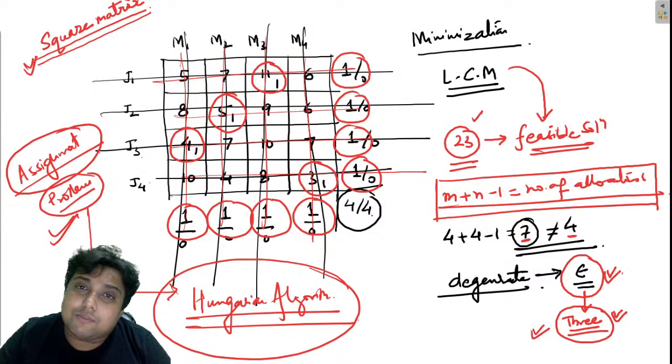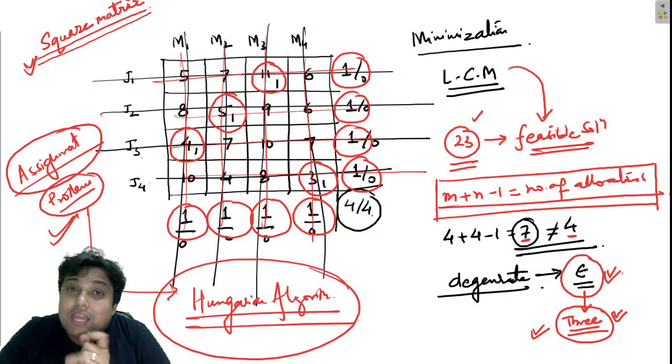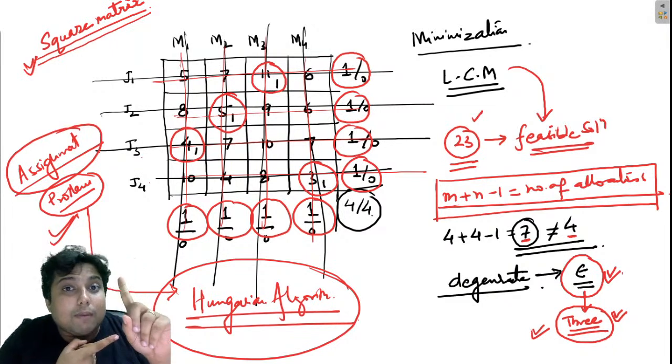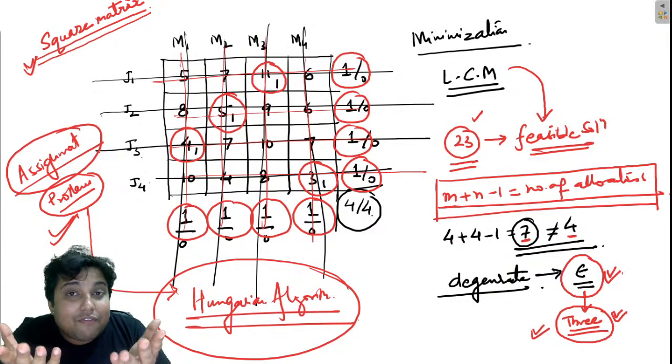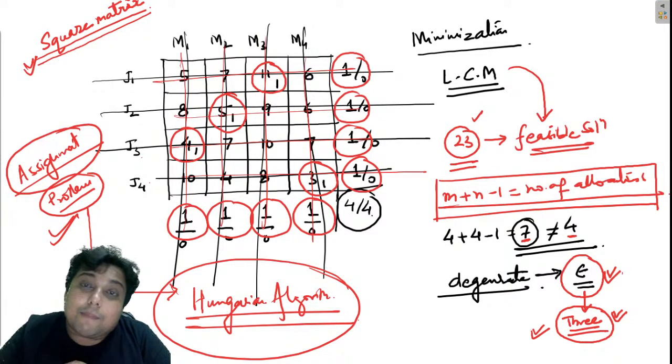Now we have a special type of transportation problem. If the transportation problem is a special type of LPP, then the assignment problem is also a case of the linear programming problem.